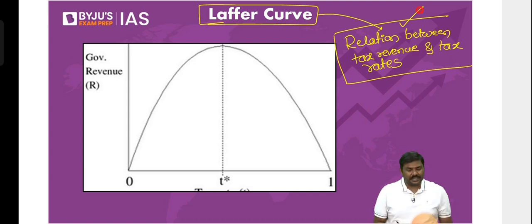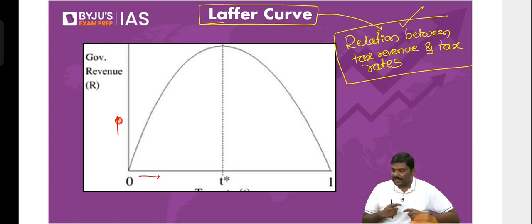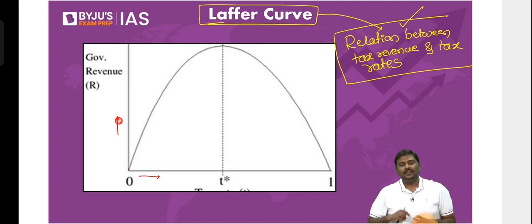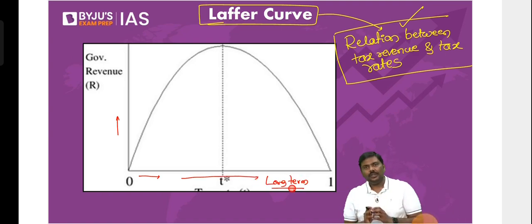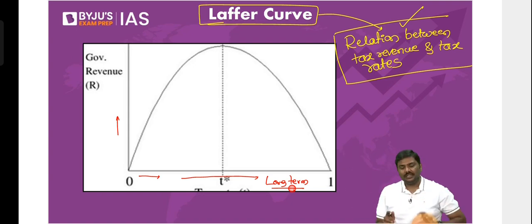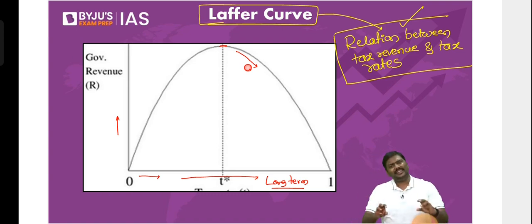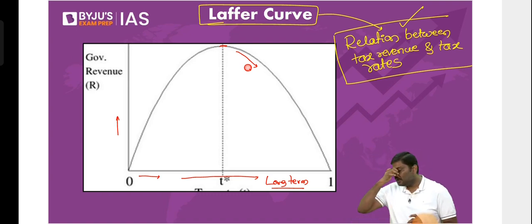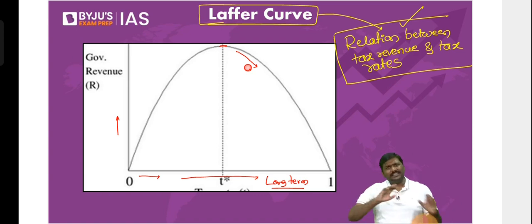Now, how is the Laffer curve represented? Understand this very carefully. The Laffer curve says, whenever you increase the tax rates, the tax revenues will increase. But if you keep on increasing for a longer duration, in the long term, you will not see that the tax revenues will always increase. After a certain time, the tax revenues will start decreasing. I'll explain why it happens. And there are loopholes and problems with this also, which I'll tell you later. What does the Laffer curve say? It simply says that in an economy, whenever the government increases the tax rate, the tax revenue will increase. But does it happen always?